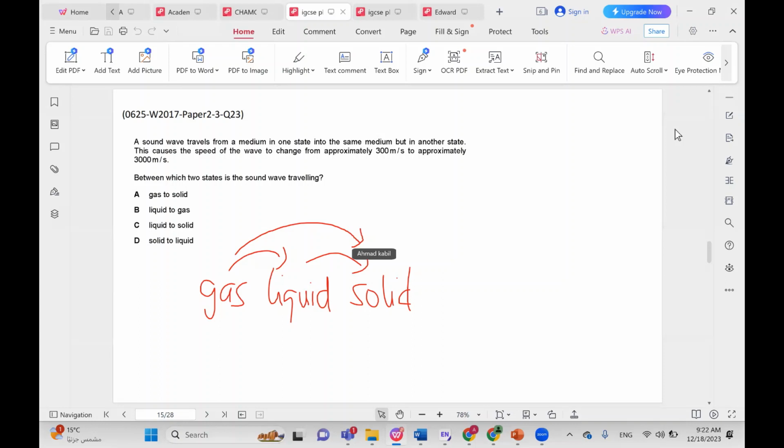So let's eliminate what we definitely know is wrong. So liquid to gas is definitely wrong, and solid to liquid is definitely wrong. Is it gas to solid or liquid to solid? They both seem to be in the same direction. But the distinction between them is basically the number they gave you for the initial state. We know that the speed of sound in air is 330. So 300 is a very small number for a liquid. So the initial state was definitely gas because the speed of sound was 300 meters per second. So we're going to go with gas to solid.